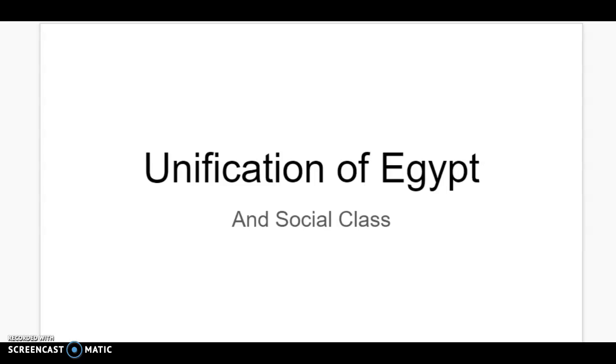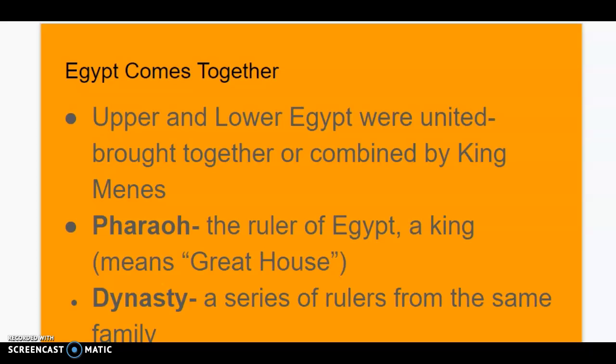In ancient Egypt, they are very different from the social classes of our last civilization of Sumer. So today, by the end of the lesson, you should be able to identify 4 aspects of Egyptian social hierarchy. So let's get started. So Egypt comes together, meaning is unified.